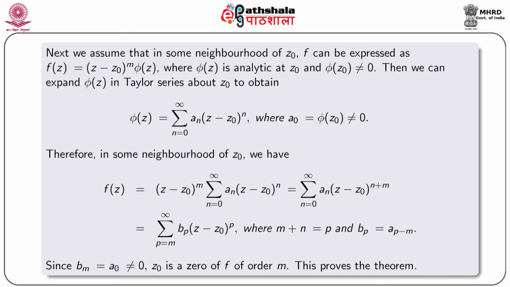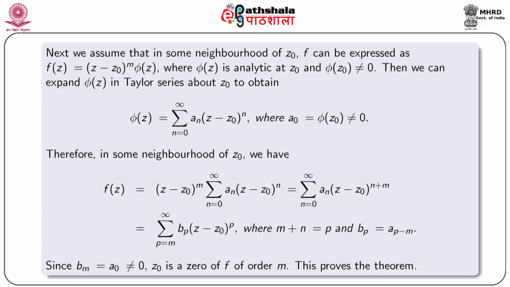Therefore, in some neighborhood of z0, we have f(z) equal to (z minus z0) to the power m summation n equal to 0 to infinity a_n (z minus z0) to the power n, that is equal to summation n equal to 0 to infinity a_n (z minus z0) to the power n plus m, and this we write equal to summation p equal to m to infinity b_p (z minus z0) to the power p, where m plus n equal to p and b_p equal to a_(p minus m).